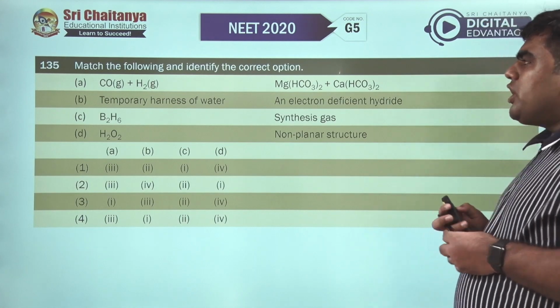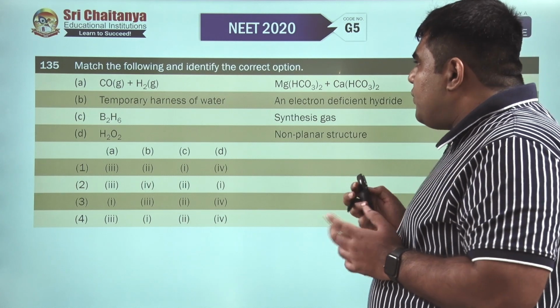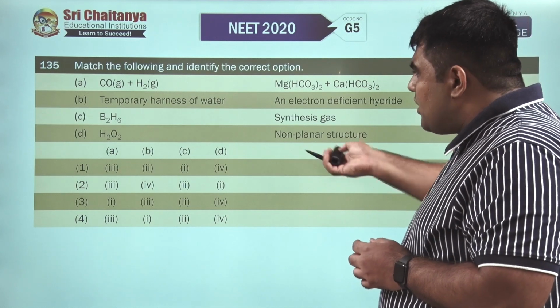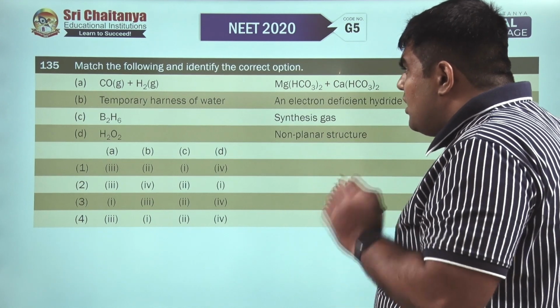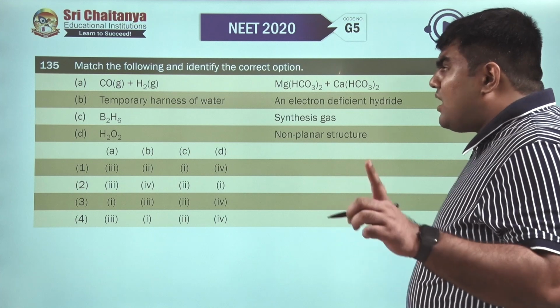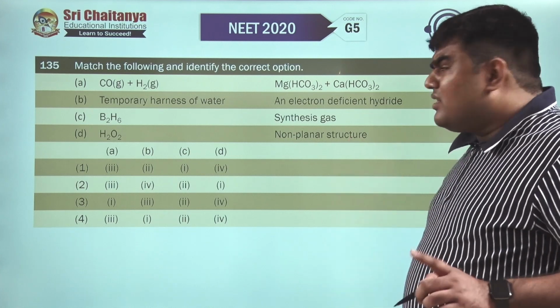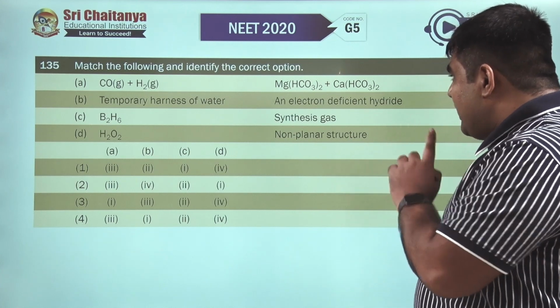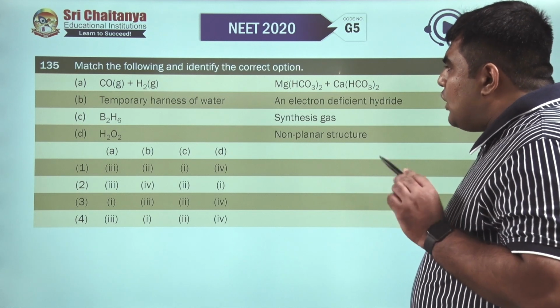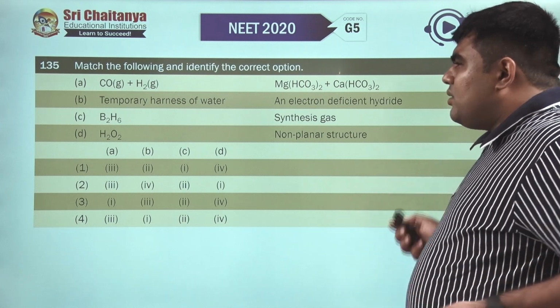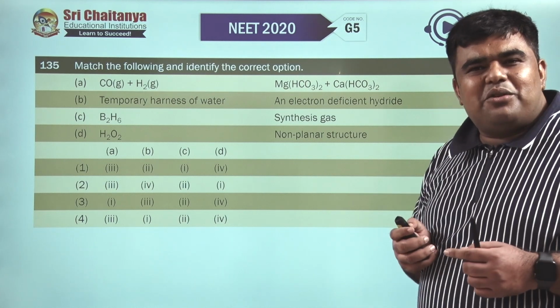Moving to question number 135. Which of the following is the correct option? So we have to basically use matrix match. CO plus H2, both are in the gaseous state, it is nothing but synthesis gas. So for A, it is the third option. Now temporary hardness of water is due to magnesium hydrogen carbonate and calcium hydrogen carbonate.